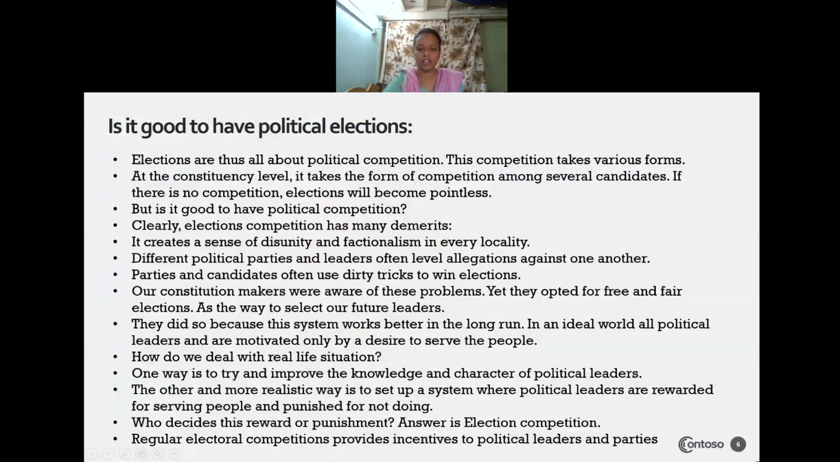Then who decides that reward, and who will decide the punishment? The answer is election competition. The election competition will give a reward to the political leader as well as a punishment. If he is not serving the people, the people will teach him a lesson in the election competition. So for that, regular competition should be held in a country.